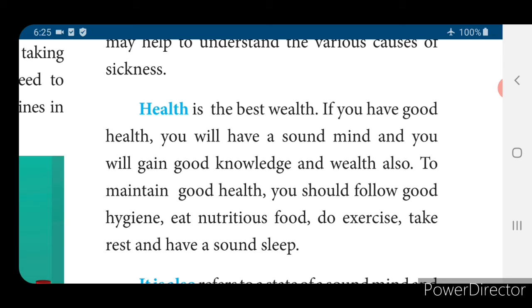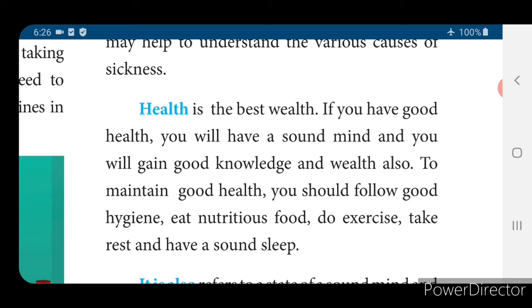And also we have to eat nutritious food, not fast food. Nowadays we are drinking ginger coffee, ginger tea, pepper rasam, everything. Why? To improve our immunity power. Corona taught many good things for us. Nowadays we are doing enough exercise, and since we are not going out, we are taking rest and also having good sleep. So health is the best wealth.